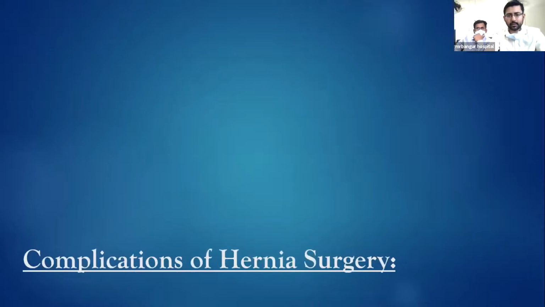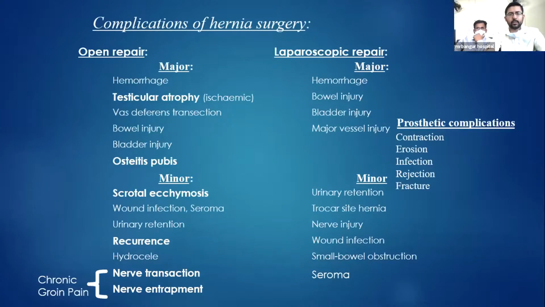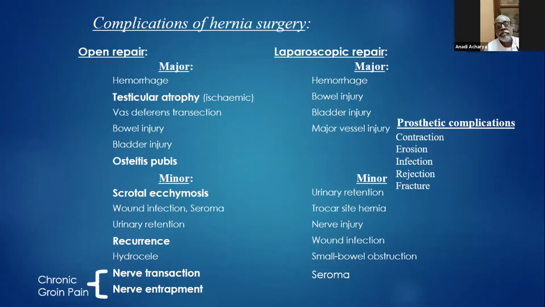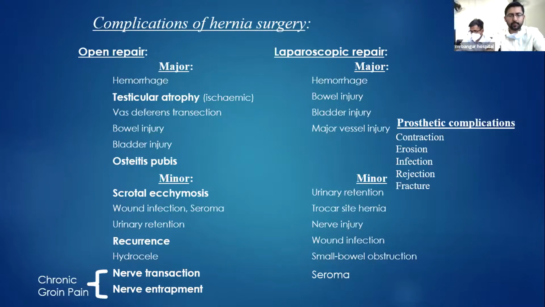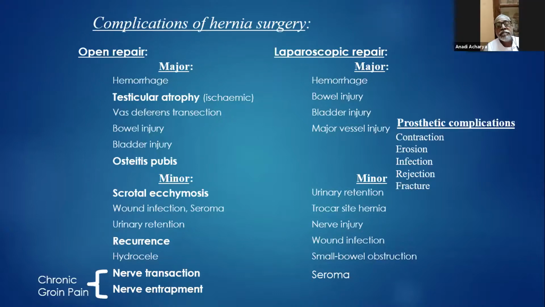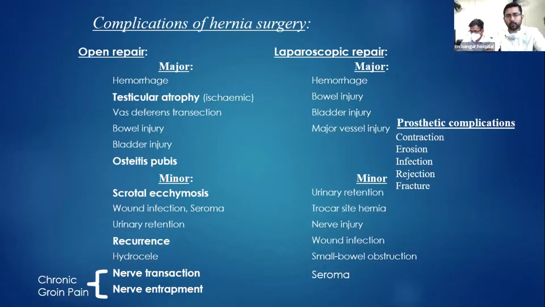Now, complications of hernia surgery, very briefly. In case of open repair, the major complications are hemorrhage, testicular atrophy, which is very rare and occurs if the testicular artery is injured, vas deferens transection, and bowel or bladder injury. Minor complications include scrotal ecchymosis, wound infection, and seroma. Seroma can be in response to the placement of a mesh or the suture. Others are urinary retention, nerve transection, and nerve entrapment, which can lead to chronic groin pain,